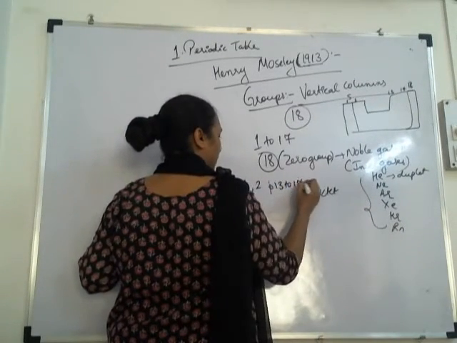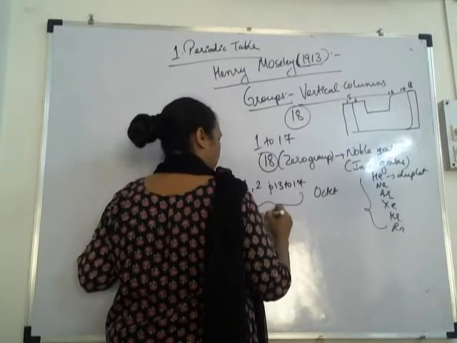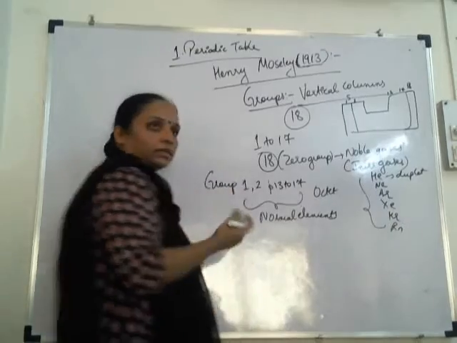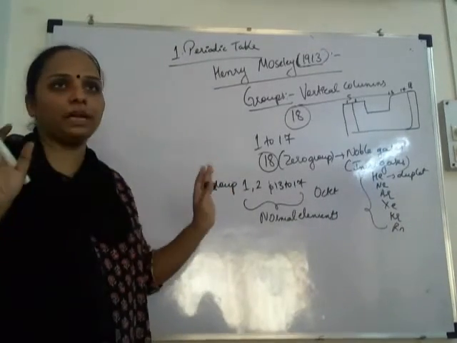Normal elements means normal properties: metals, non-metals, very simple elements.